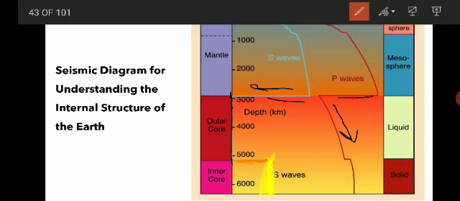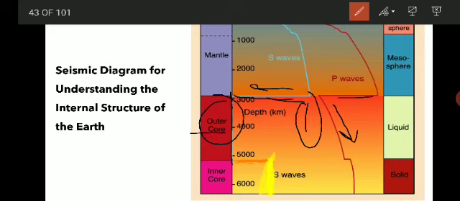What does it show about the property of S waves? As I told you, P waves can travel through all states, both solid and liquid, but S waves travel only through solids. That shows that the outer core is liquid or semi-liquid, and because of that the S wave does not travel further; it stops at 2900 kilometers.